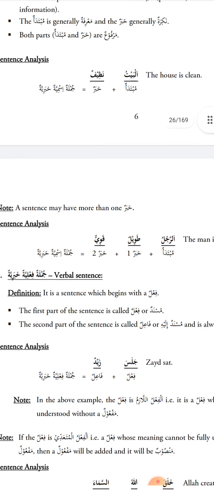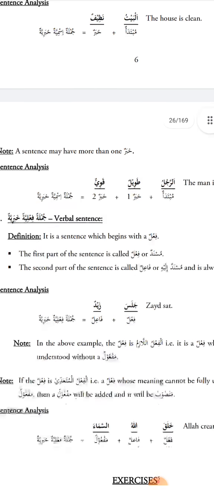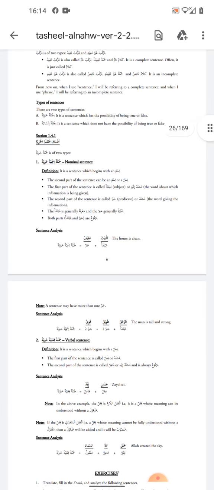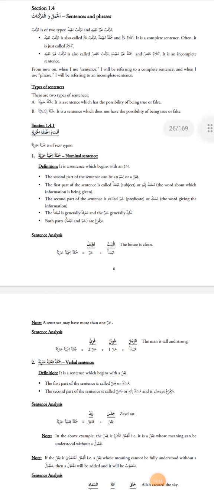And the khabar is generally nakira. Here we see nadhifun, with tanween appearing on the final letter of the khabar, the fa. So this tells us that it is nakira. And this is a jumlatun ismiyatun khabariyah.